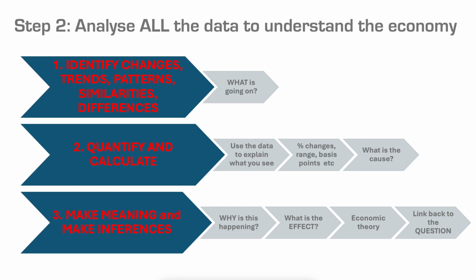Start to think in the back of my mind, what might be the likely cause of these events that are happening? My third step then is to start to think about making meaning and making inferences. Why is it happening? What's the effect? What's the economic theory that underpins some of the data that I'm looking at? And then link it back to the question. Think about how I can use my understanding of the data to think about this question, which in this case is, should the central bank continue with its monetary policy stance?